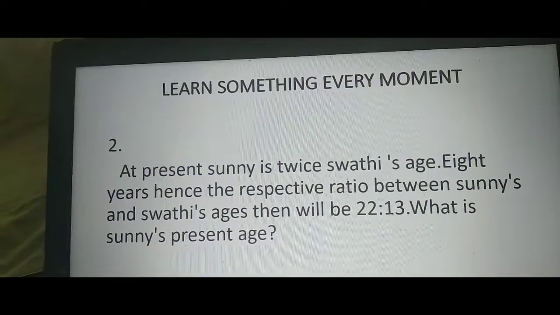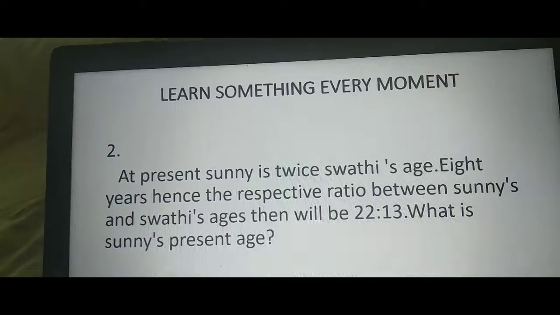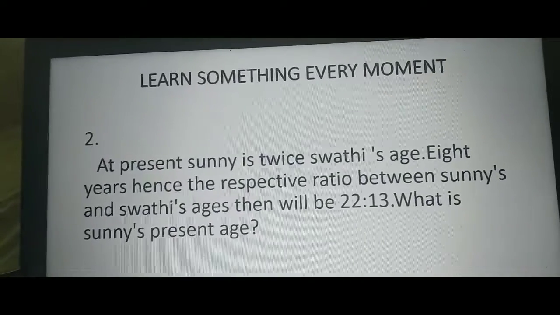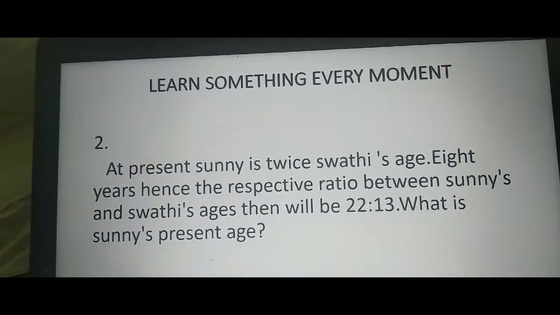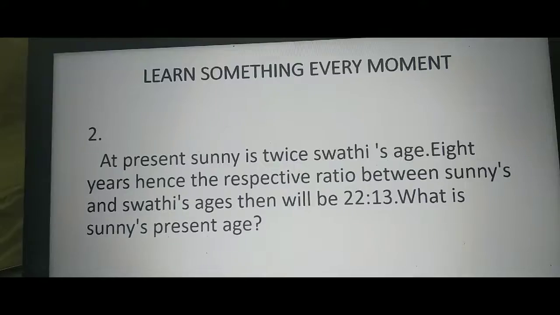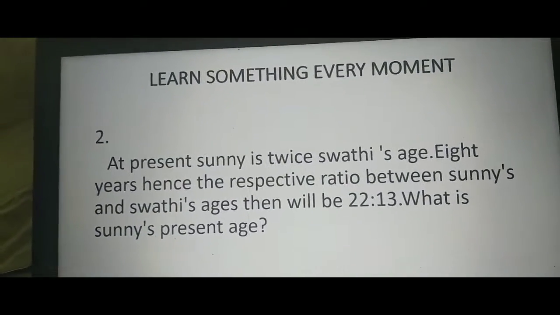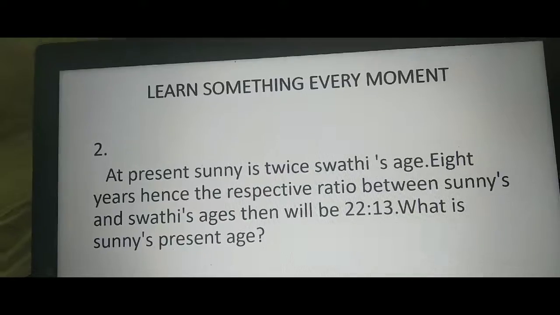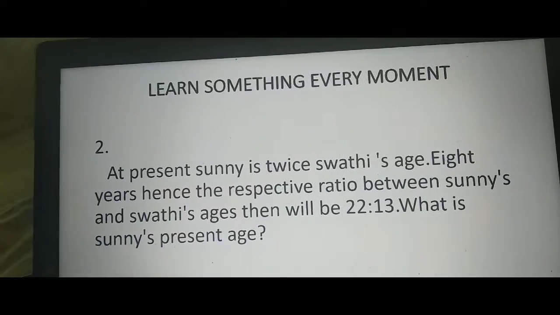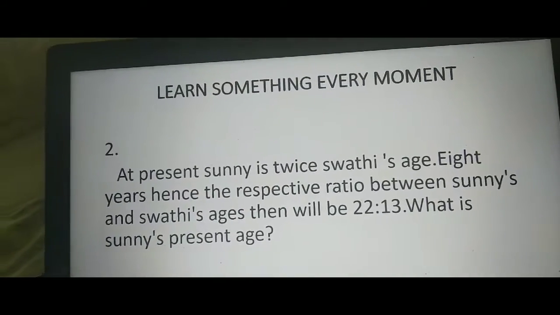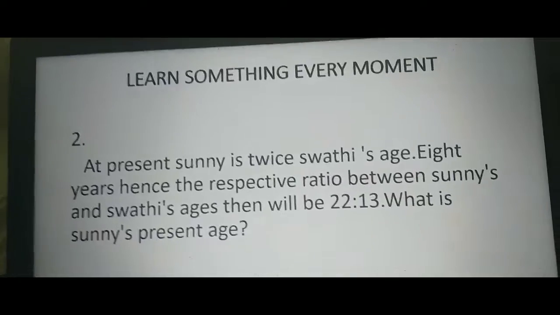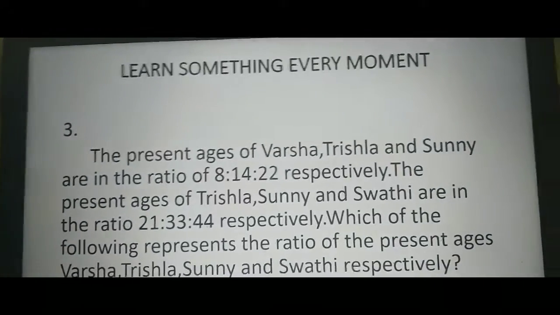Sunny's present age, which means 2 into x. We already calculated the x value, so 2 into x is Sunny's present age. Substitute the x value in 2x and calculate Sunny's present age. Okay. After getting your answer, what you have to do? Comment. Okay. Next, coming to the next question.